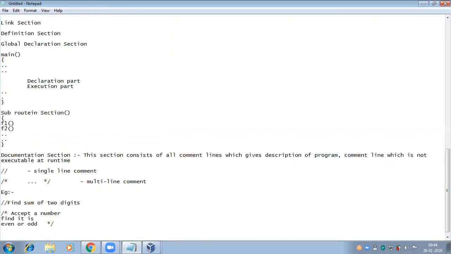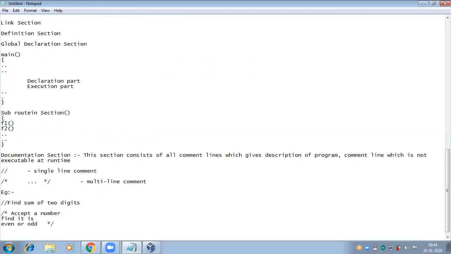The documentation section consists of all comment lines, which give the description of the program. A comment line is not executable at runtime. Here we have two types of comment lines, single line and multi-line.